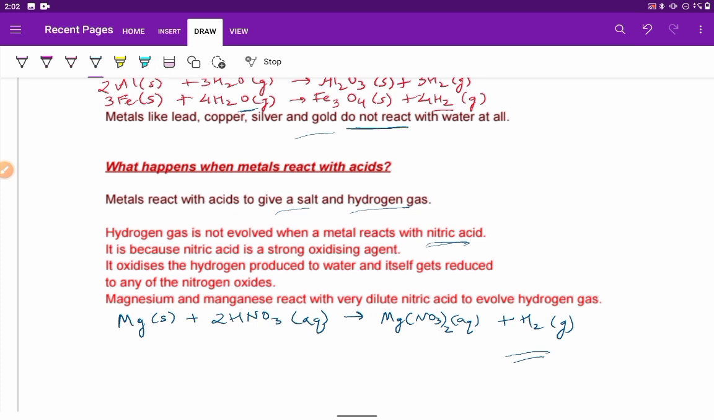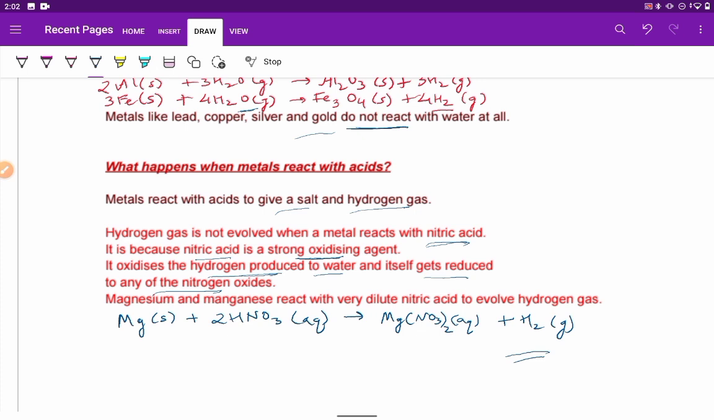The reason is that nitric acid is a very strong oxidizing agent. So it will oxidize the hydrogen produced into water, and it itself gets reduced to any of the nitrogen oxides.